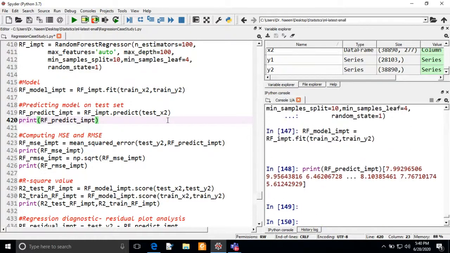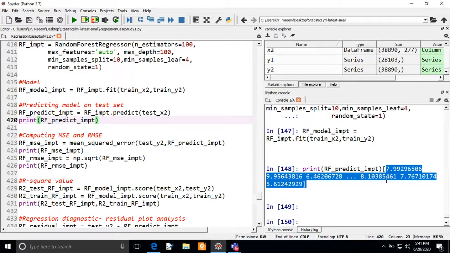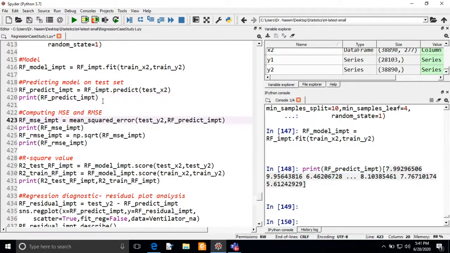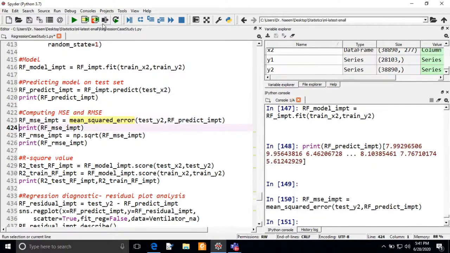So you can see here, as the data set gets larger, our performance will get slow. Here we are having only 38,000 data set samples in this data frame. So this is the performance. If you compute for a 1 million data set, it will take too much time. So these are the values of this predicted model, and now we are going to compute the root mean square error for the random forest model with imputed data.